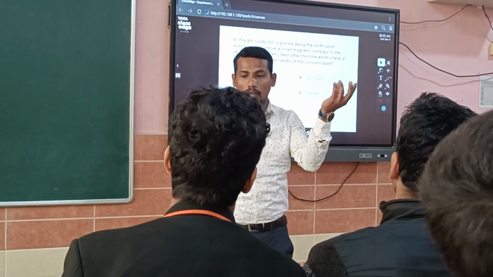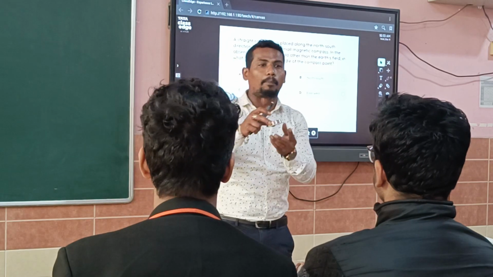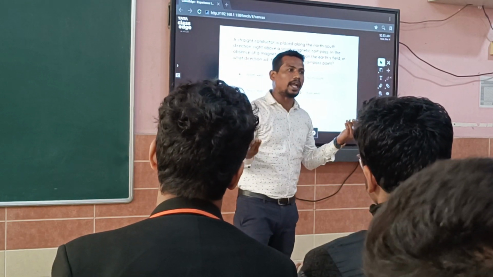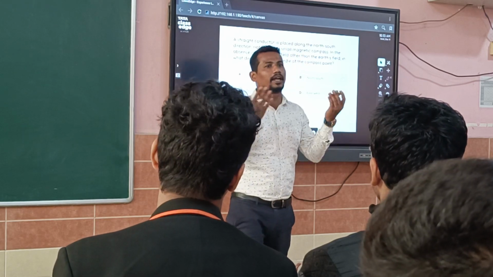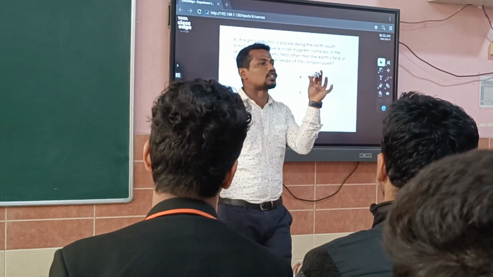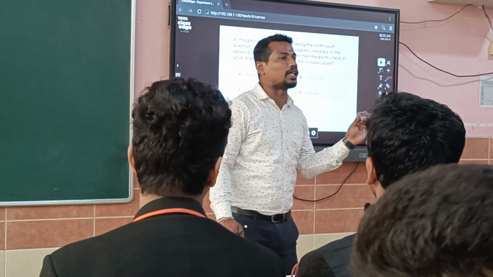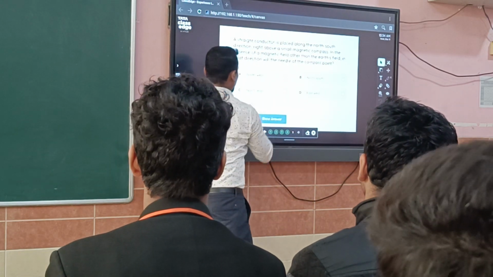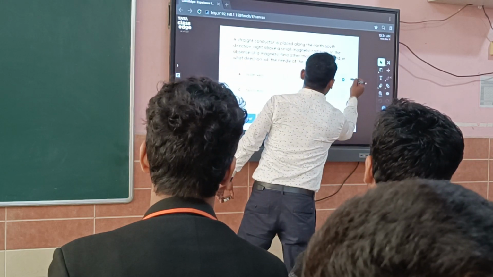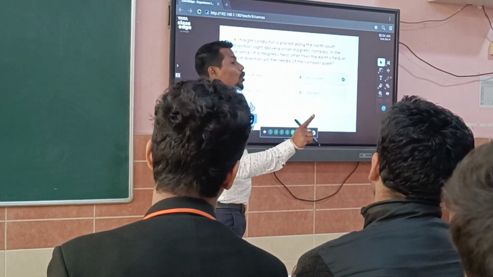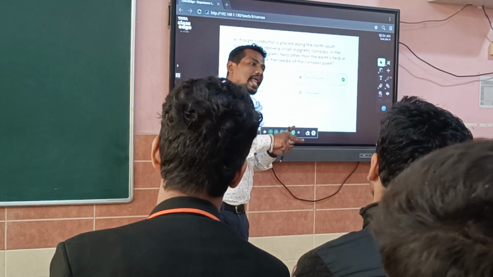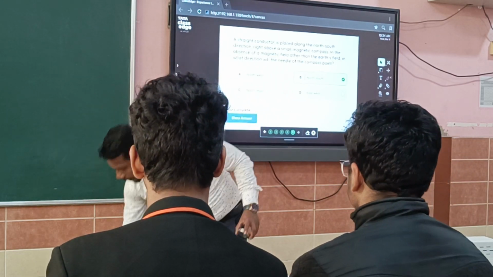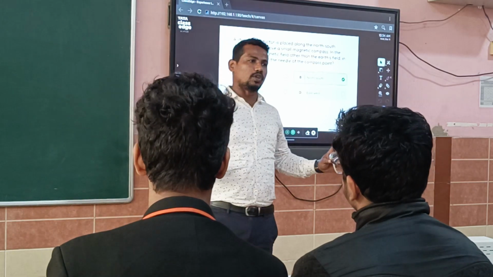Simply, if there is no current in the conductor, there is no magnetism. If I simply put this magnetic compass there, it will always be north-south, because a magnet always aligns itself in the north-south direction. It never goes in the east direction. Completed?